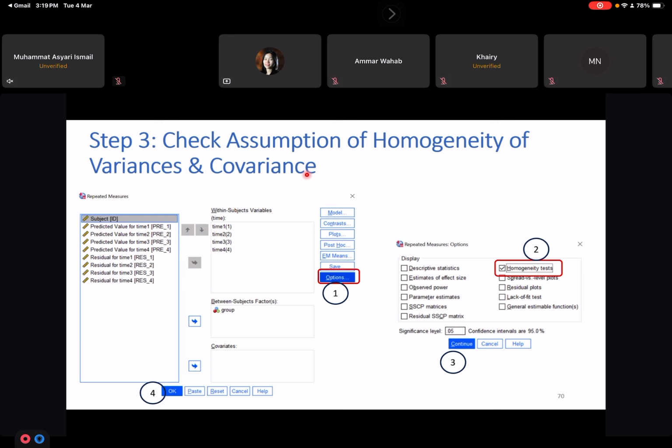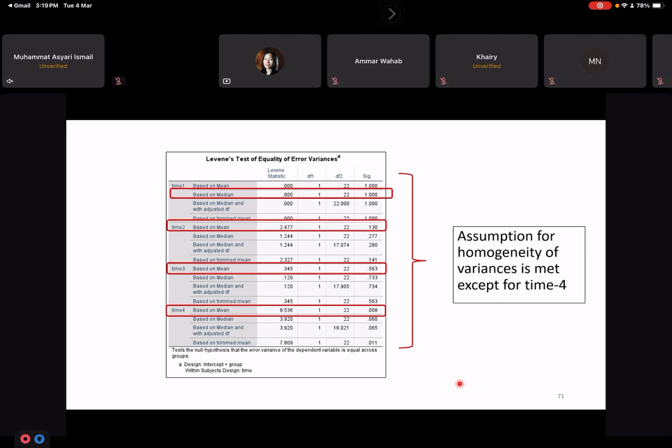So that is an assumption we need to check, whether it is fulfilled or not, which is the variance and covariance. So this is when you have a grouping variable. Okay, in the options, you can choose homogeneity test and then click continue and then click OK. So look for this table, Levene's test of equality. So you have this p-value.